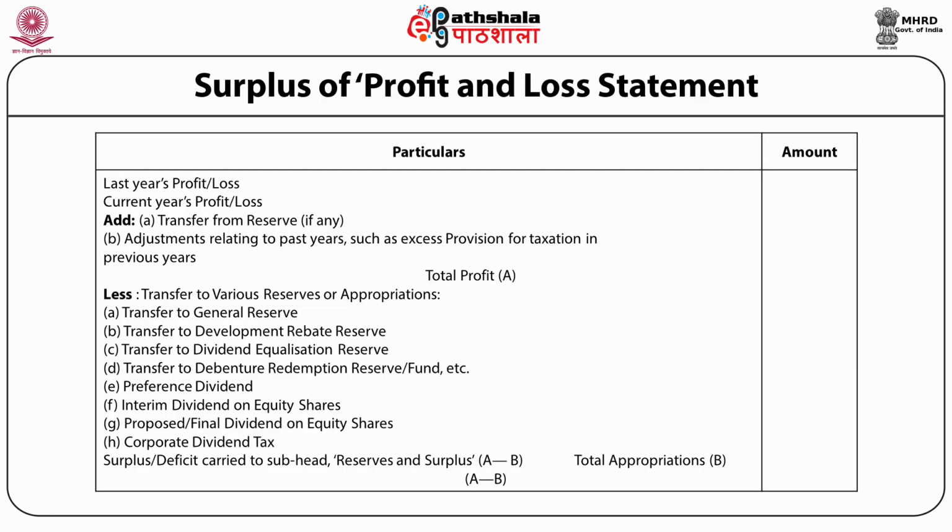Appropriations include transfer to general reserve, transfer to development rebate reserve, transfer to dividend equalization reserve, transfer to debenture redemption reserve, preference dividend, interim dividend on equity shares, proposed or final dividend on equity shares, corporate dividend tax. So this shows that from total profit, total appropriations are deducted and remaining is transferred to reserve and